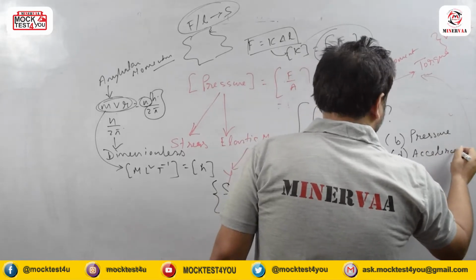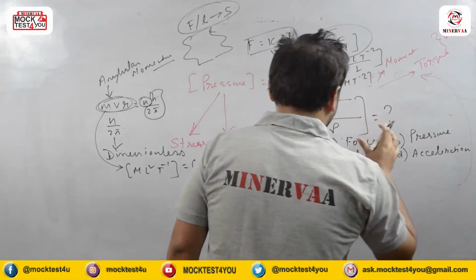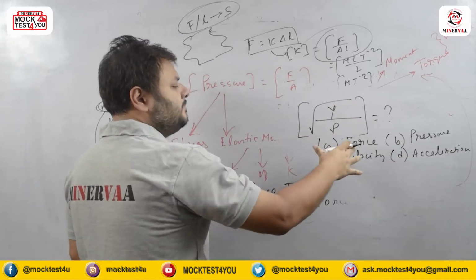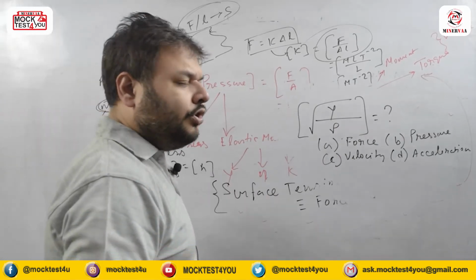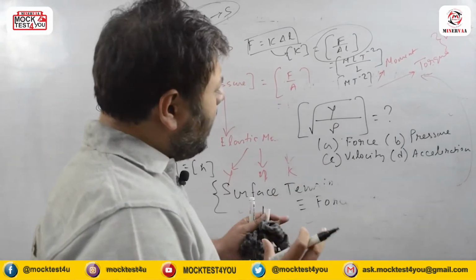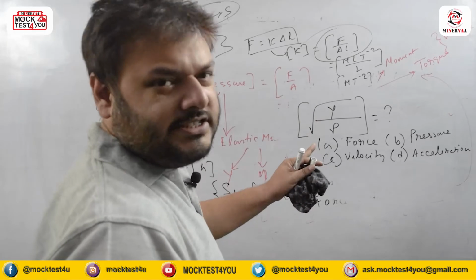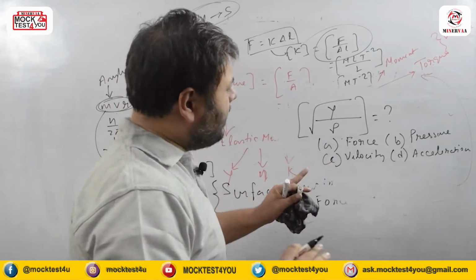Here I can find out this quantity's dimension and match it with any one of them.